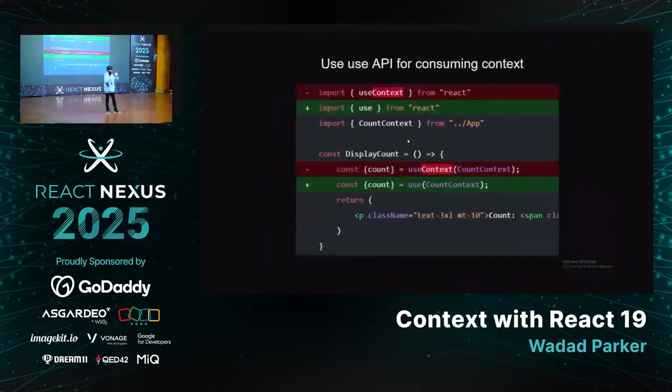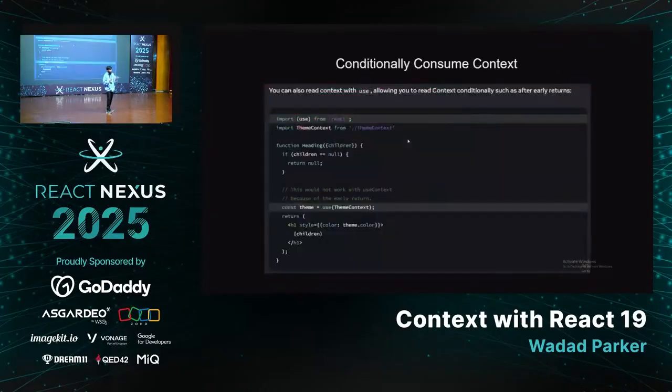And then we have the use API. With the React 19 use API, you can now consume promises, and also context, instead of the useContext hook. And one great thing about this is that now you can conditionally call it, you can conditionally consume context. And you may ask, what is great about this? We shall learn it the hard way.